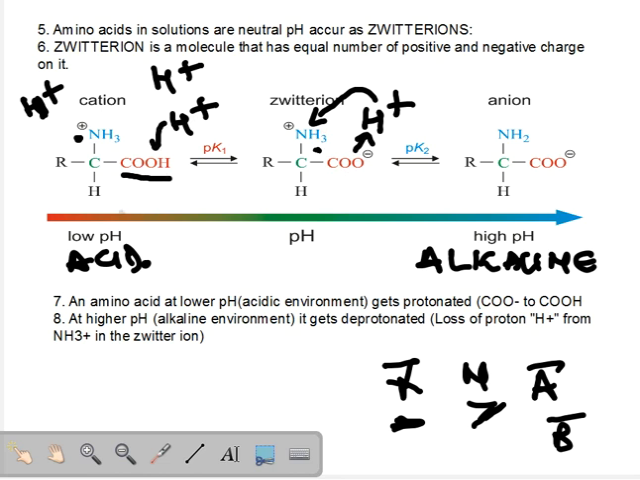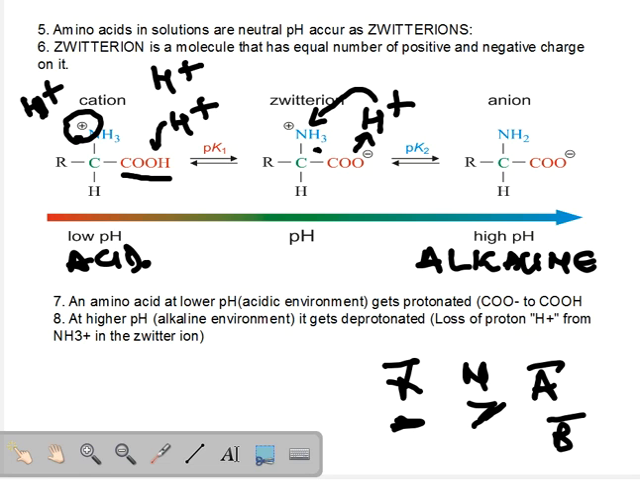So at acidic pHs, the amino acid gets protonated, specifically the carboxyl group gets protonated, and hence the entire amino acid has a net positive charge. It is no more a zwitterion, it has a net positive charge, right? Because now only the amino group has a positive charge, an extra proton is present.